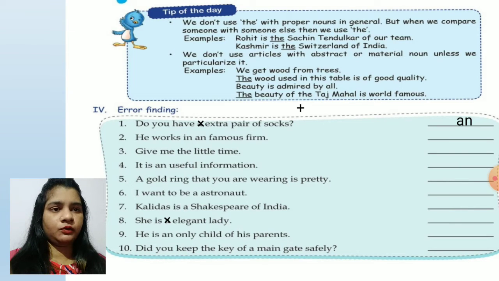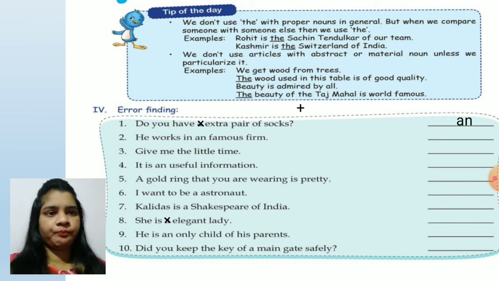Beauty is admired by all. It is an abstract noun. But the second sentence, the beauty of the Taj Mahal, we are talking about some particular thing. So the beauty of the Taj Mahal is world famous.